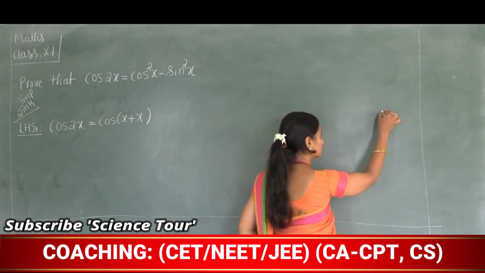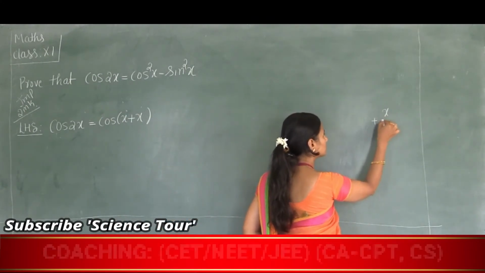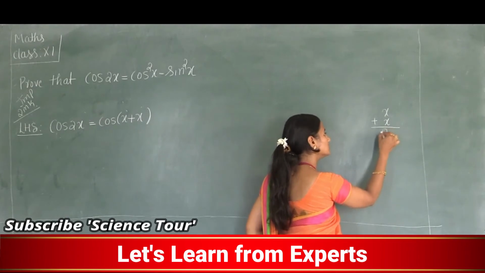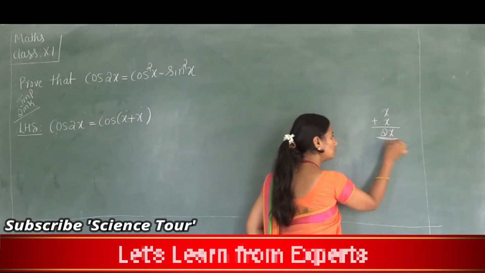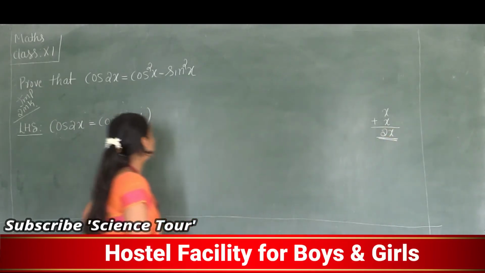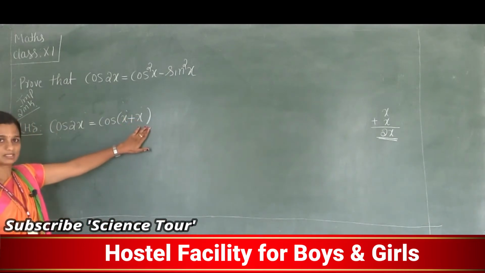X plus x is how much? 2x. So I am splitting 2x as x plus x.